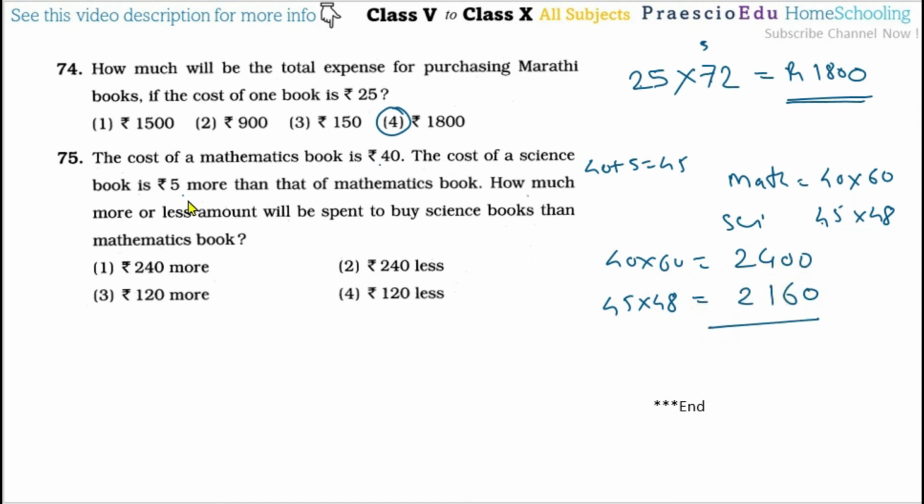2160. Asking about the more or less amount means the difference. So the difference is 240, and this is lesser, which means this much less amount is spent to buy science books than mathematics books, and this is given in option number 2. Thank you.